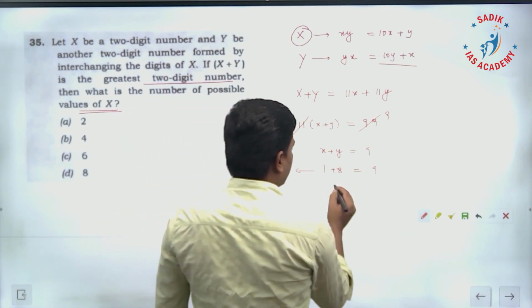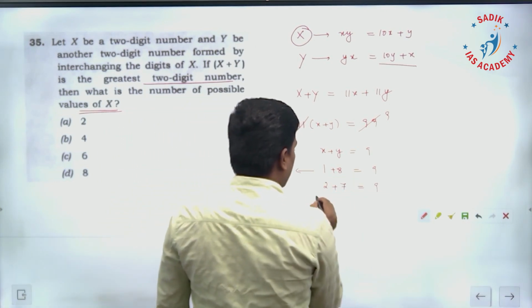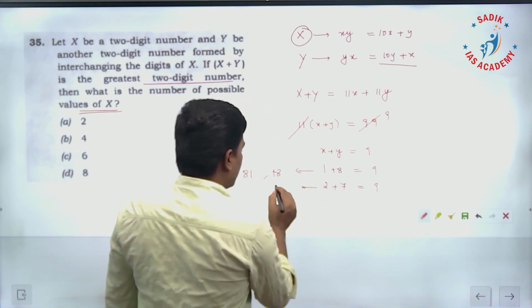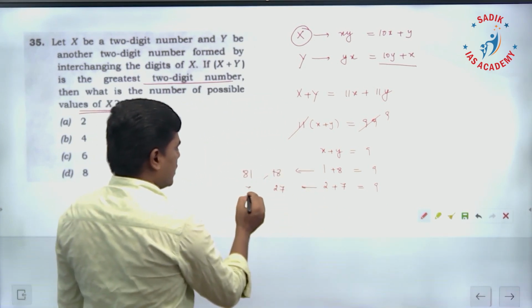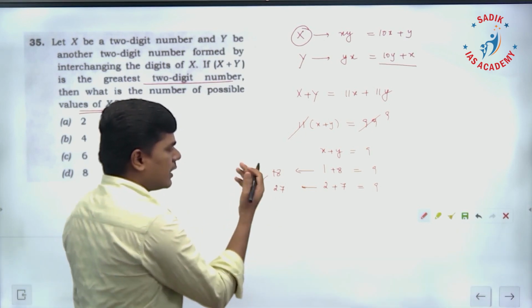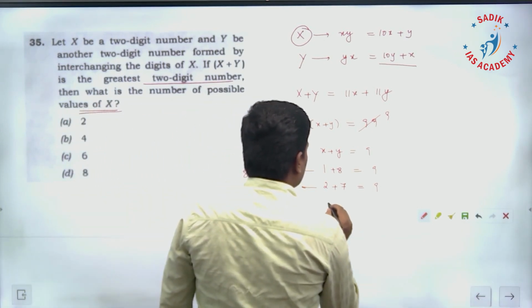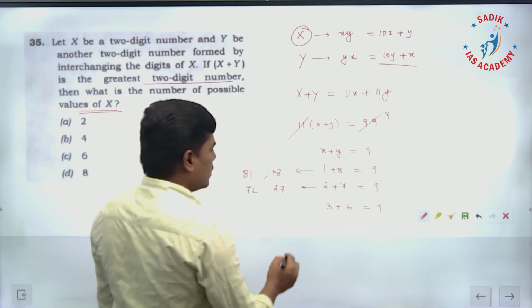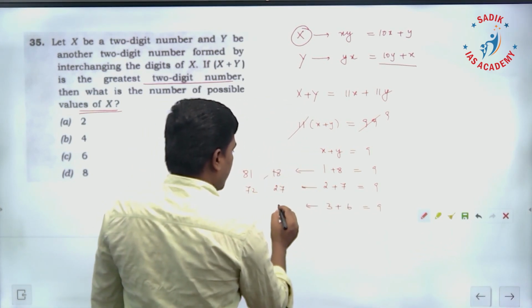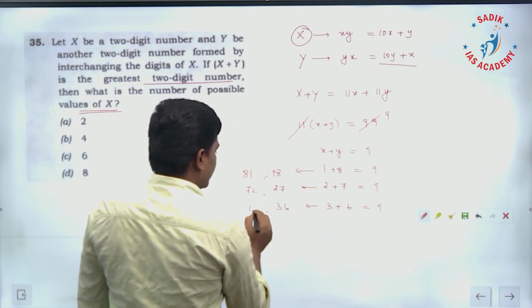Similarly, the other possibility, 2 plus 7, here also 9. The number is 27, x you can have 27 or 72. The addition is going to be 99. Next one, 3 plus 6, this is also 9. Here this possibility is going to be 36, 63.